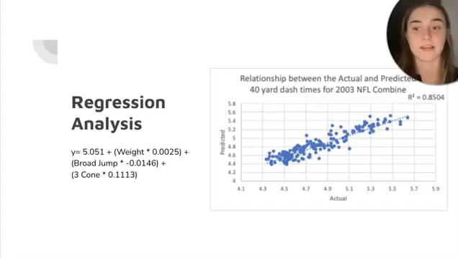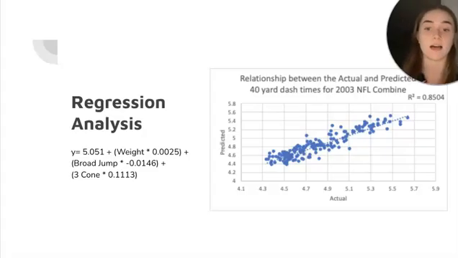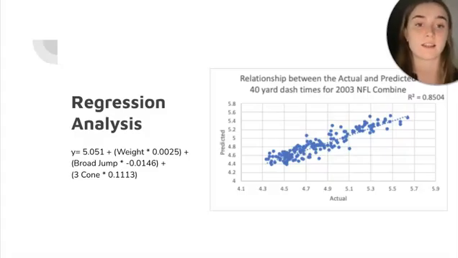This graph displays the regression analysis. It shows to the left the equation that I used to find the predicted values, and on the x-axis is the actual value, and on the y-axis is the predicted value. Again, the R squared value was 0.85.